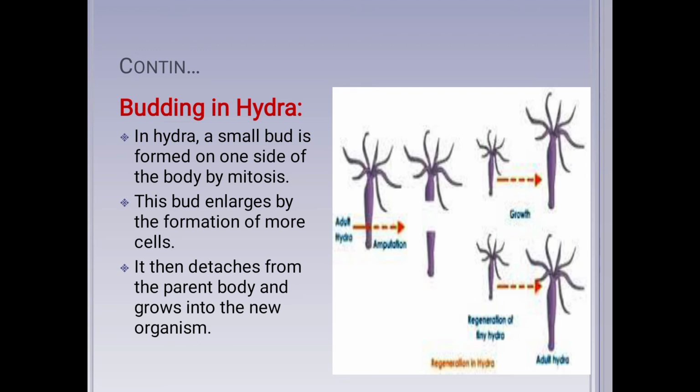Now, the bud or the outgrowth that has been formed on one side of the parent hydra body enlarges and forms new cells. It then detaches or separates from the parent body and grows into a new independent hydra organism.